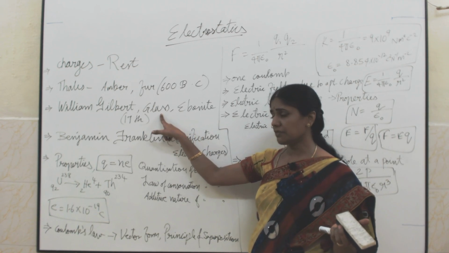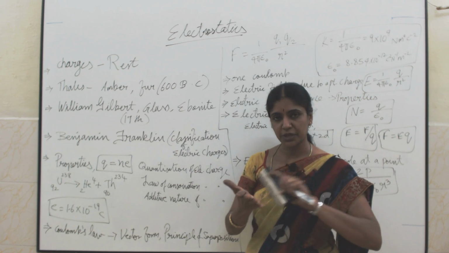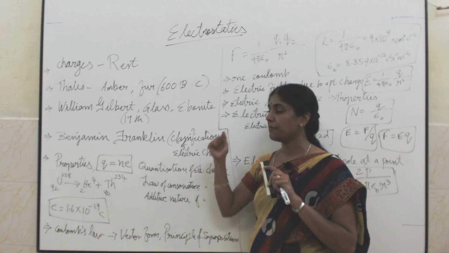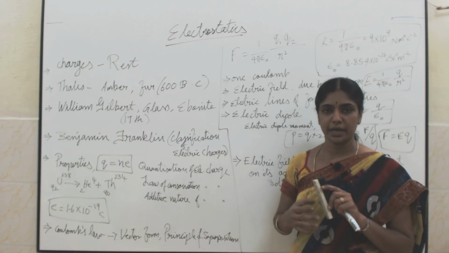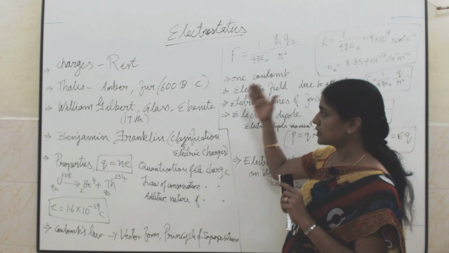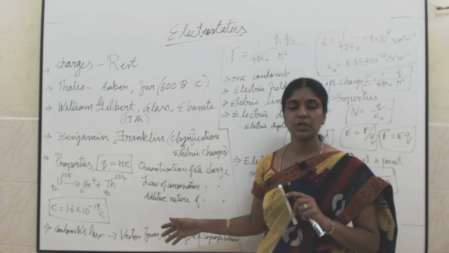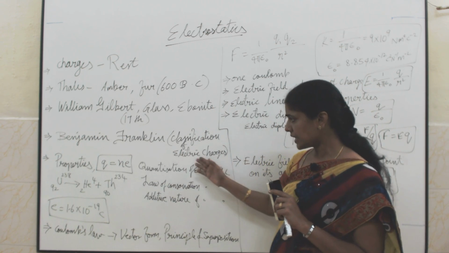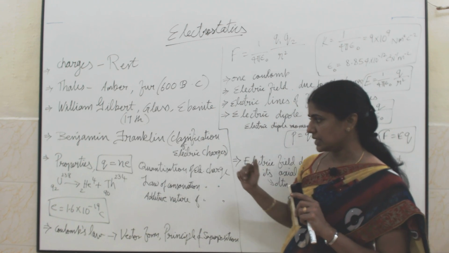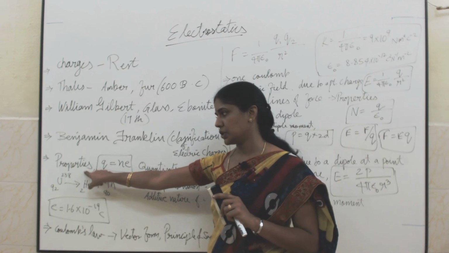So charging can be produced by friction. Charges can be produced by friction, by induction and also by conduction. First we will see how charges are produced in an object by friction. Then the classification of positive and negative charges. Then we will go to the properties of the charges.